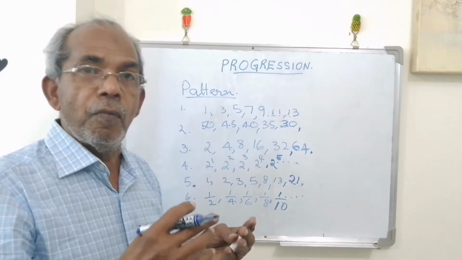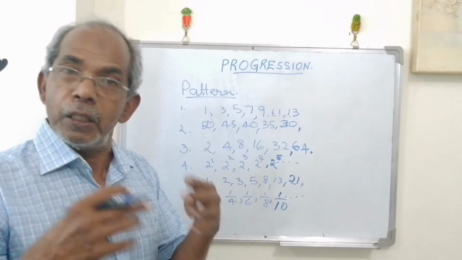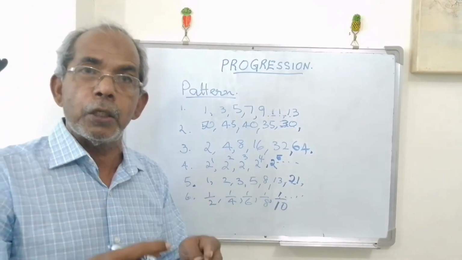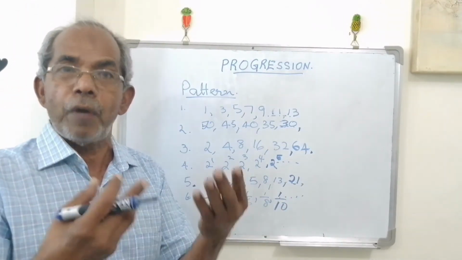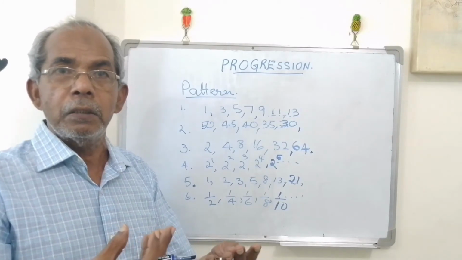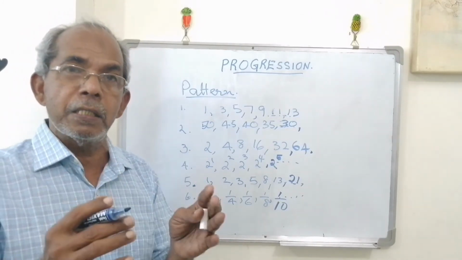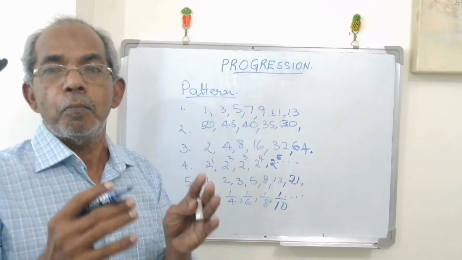In the case where we can derive the formula and find any number, a missing number, or any number between two terms, or the last number, a particular number, then they are called progression. These patterns are called progression.